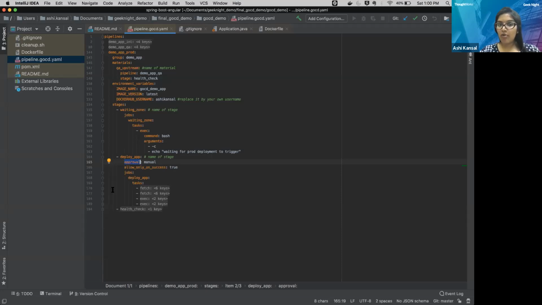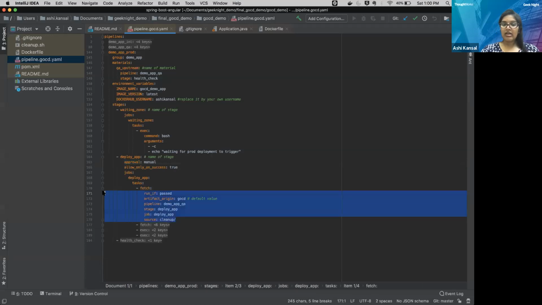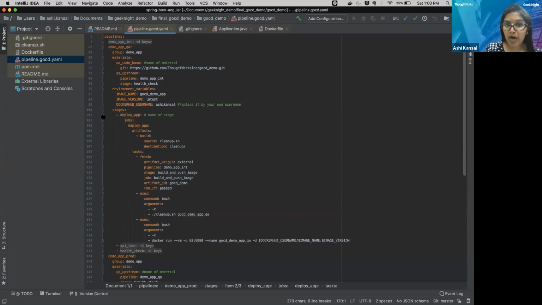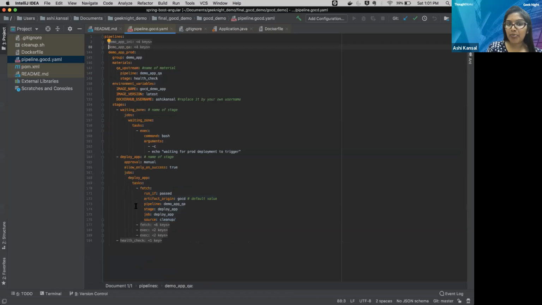Then we have jobs inside this, and tasks. We have 4 tasks over here. First of all, we are fetching our script. Here you can see we are fetching the cleanup script, which we built in the QA stage. In the deploy app, we have built some artifact, which we are pulling in the prod.